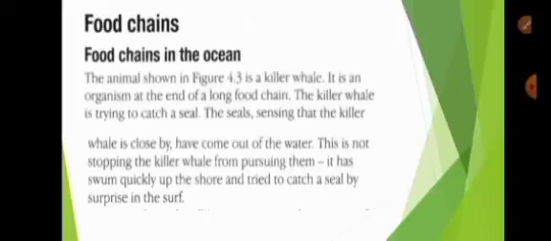So we'll have some talk about food chain. Food chain in the ocean. An animal shown in figure 4.3 is a killer whale. It is an organism at the end of a long food chain. The killer whale is trying to catch a seal.